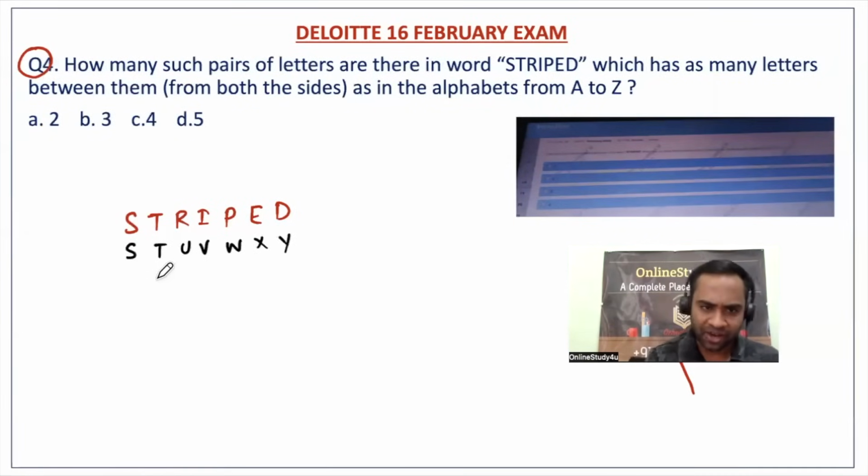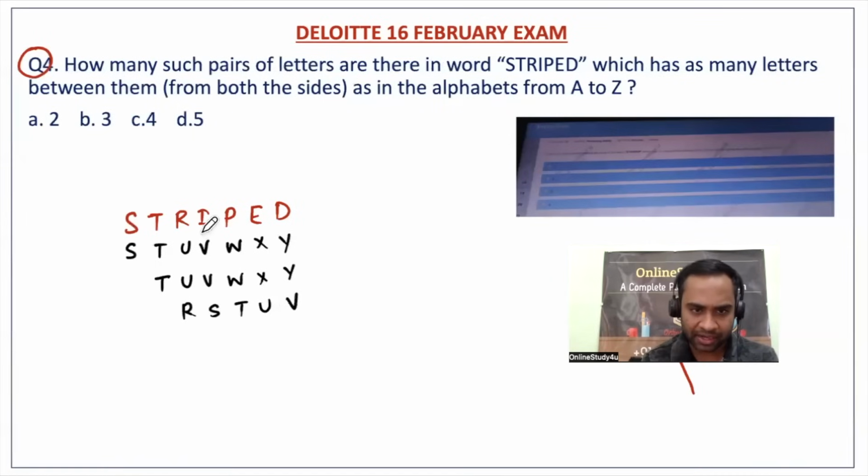Now if you start with T, then U, V, W, X, Y. If you start with R, S, T, U, V. If we start with I, here it is I, so I, J, K, L. Here it is P. If we start with P, Q, R. If we start with E, E, F, right?